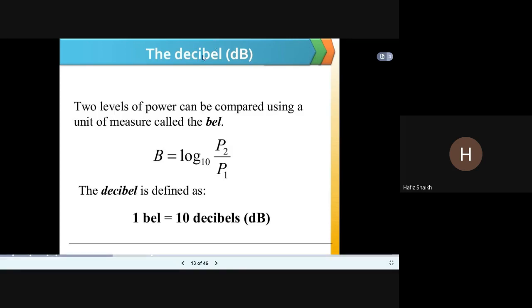So what do you mean by decibel? Two levels of power can be compared using a unit of measure called bel. Suppose this is given by B is equal to log P2 divided by P1 to the base 10, which means decibel is defined as 1 bel is equal to 10 decibels.